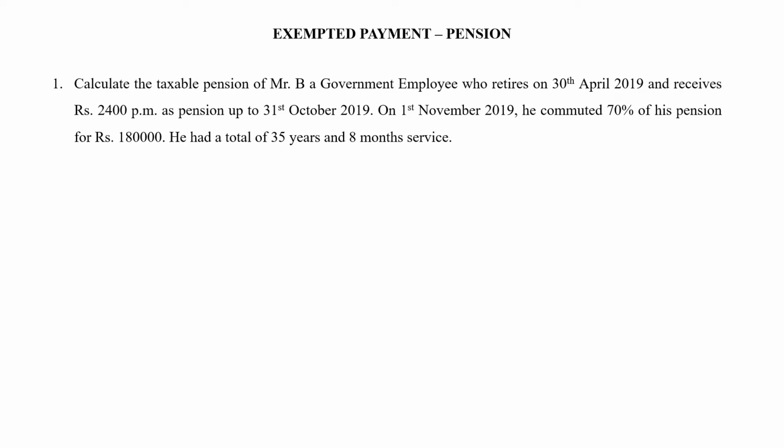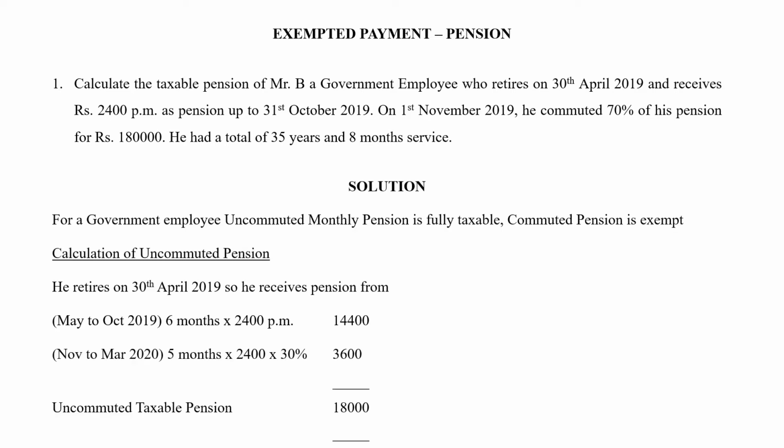Okay, now these are the two types you need to remember. Now coming to this sum, he is a government employee and according to the rules of IT for pension purpose, uncommuted monthly pension is going to be fully taxed. For any employee, whether he's a government or a non-government employee, uncommuted monthly pension is going to be like a salary that he is receiving.